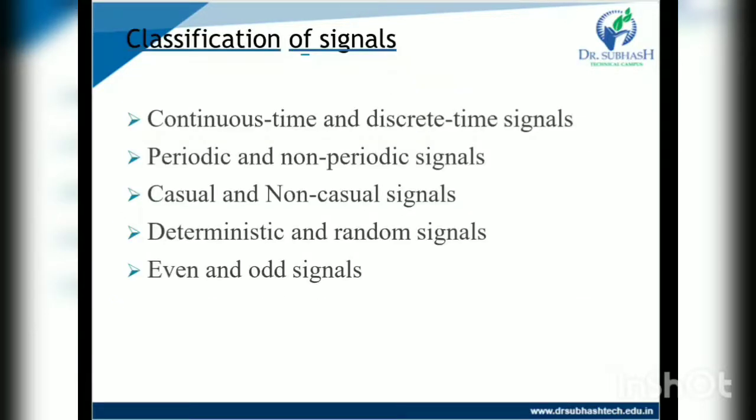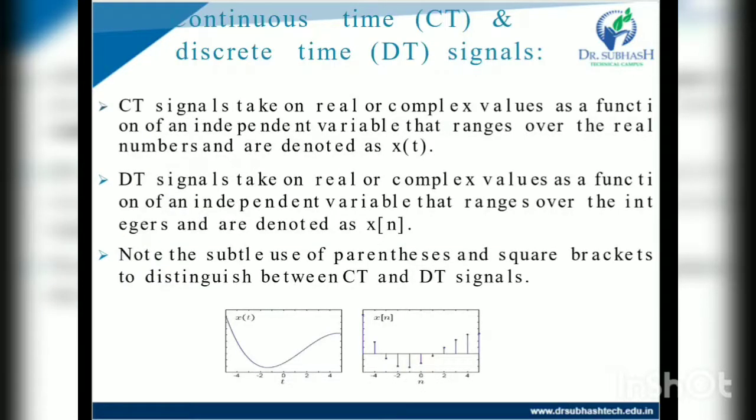The classification of signals we already discussed: continuous time and discrete time signals, periodic and non-periodic signals, deterministic and random signals, causal and non-causal signals, even and odd signals, energy and power signals. Further, a continuous time signal takes on real or complex values as a function of an independent variable that ranges over the real numbers, and is denoted as x of t.